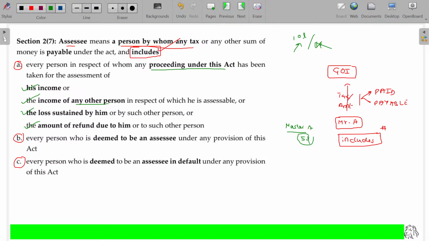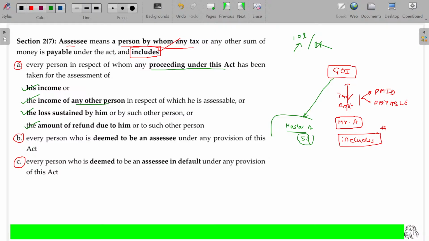Master A gets 5 lakhs, means how does he get it? Will it be because of the transfer of any asset of Mr. A, or anything given free of cost to divert or evade the tax? To consider that part also, the Government of India takes action on him to assess: show me your accounts, to check whether this 5 lakhs is yours or you earned through your father and all.